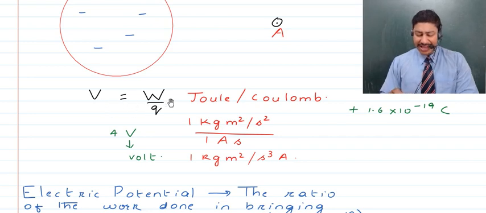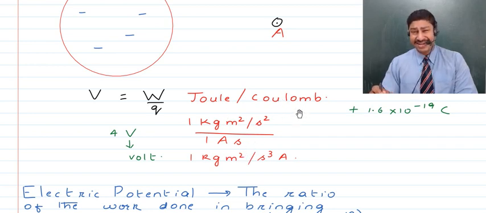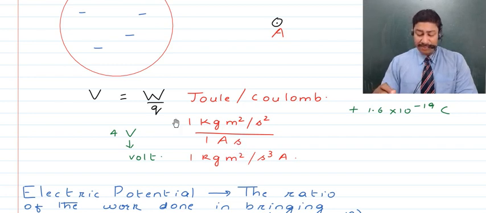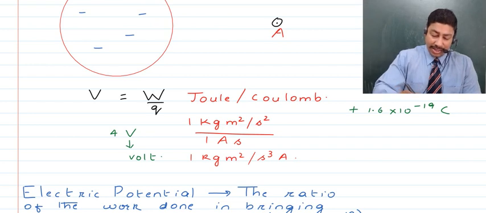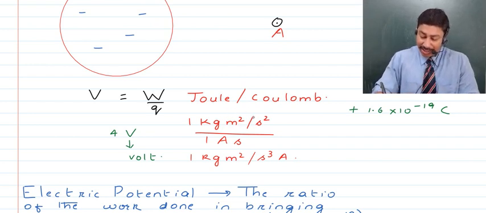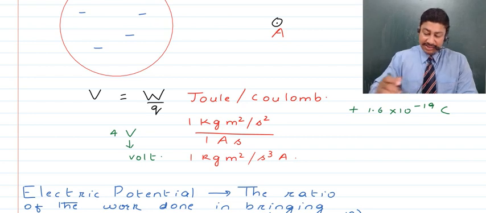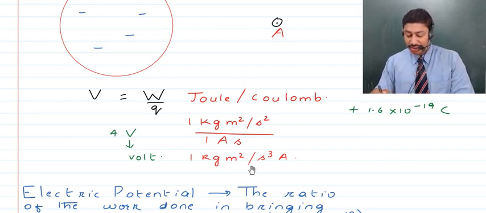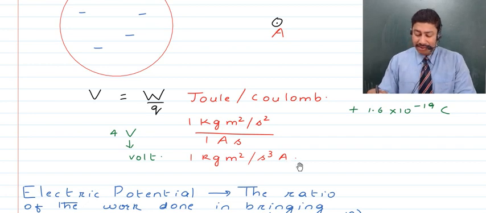And here, children, as this is the ratio of joule to coulomb, we can write this as 1 kg meter square per second square, which is the unit of joule, divided by coulomb. And as the unit of coulomb that we studied in the last lecture is ampere second, so this is going to be divided by ampere second. As such, the unit of volt is going to be 1 kg meter square per second cube into ampere, right?